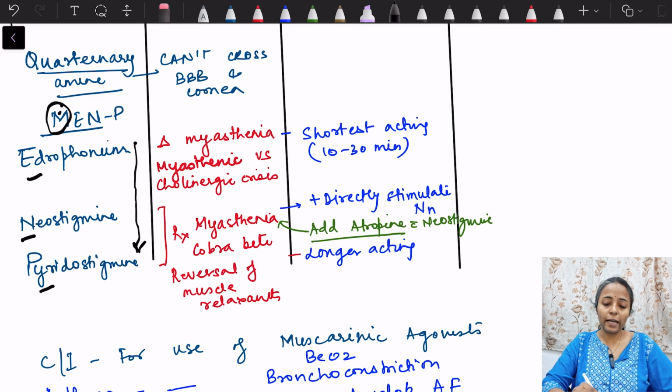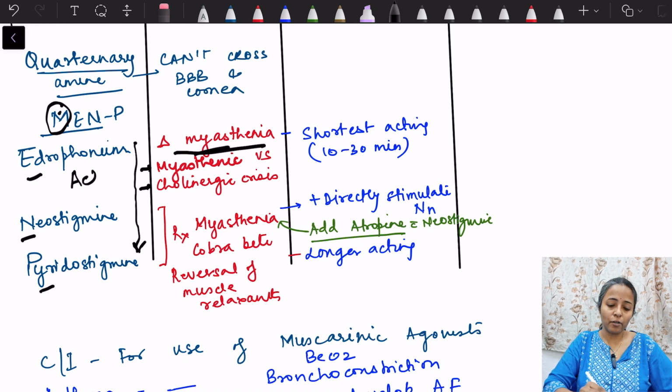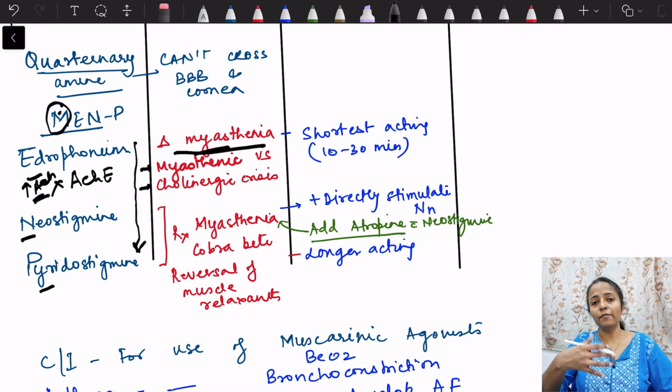Edrophonium is used for the diagnosis of myasthenia gravis and for differentiation between myasthenic versus cholinergic crisis. When edrophonium is given, because it is a blocker of acetylcholinesterase, it will increase acetylcholine levels, right? So if it is a myasthenic condition, then it will improve. Okay, so that is edrophonium and how it is used for diagnosis of myasthenia gravis. And why is it used? Because it is very short acting. It acts for only 10 to 30 minutes.